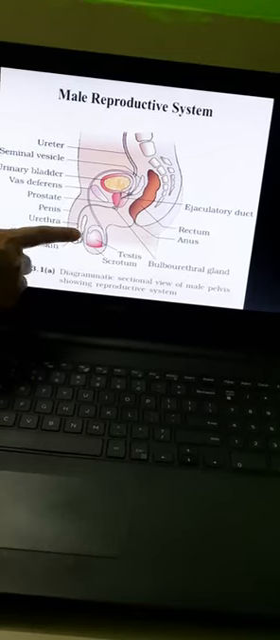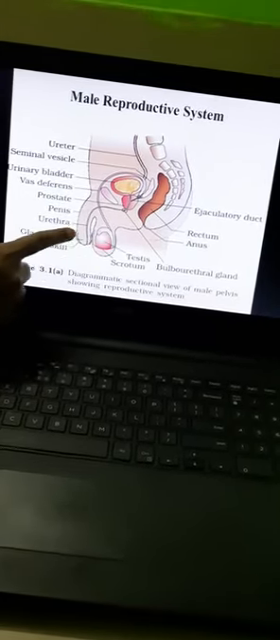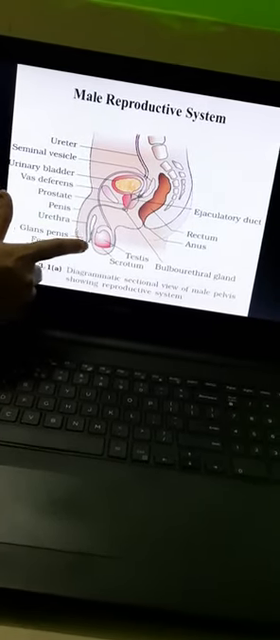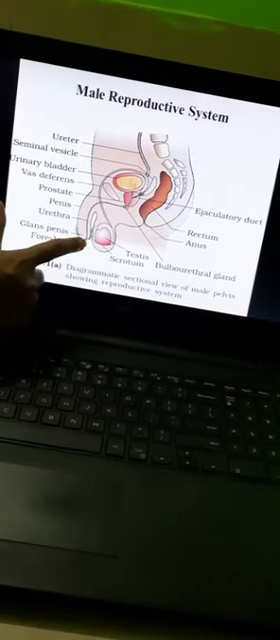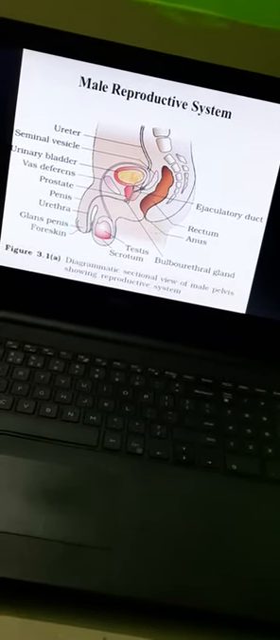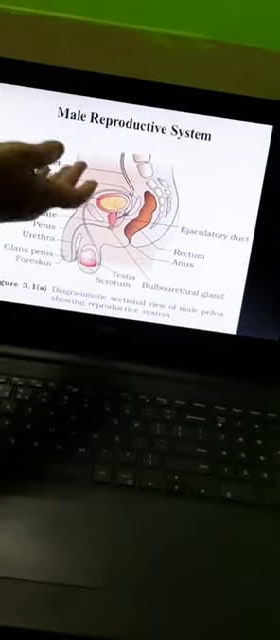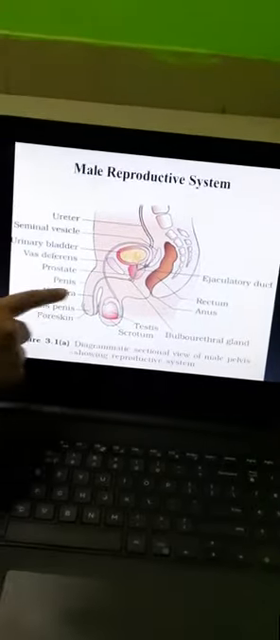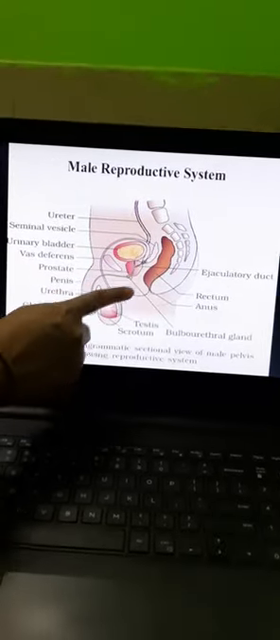So this is the penis, and lower down there is a broad region you can see. This broad region is known as the glans penis, and the skin covering it is known as the foreskin. The male accessory glands include the paired seminal vesicle, as I have told you that the seminal vesicle is a paired gland, and then we have the prostate gland, as you can see here, and the paired bulbourethral gland.